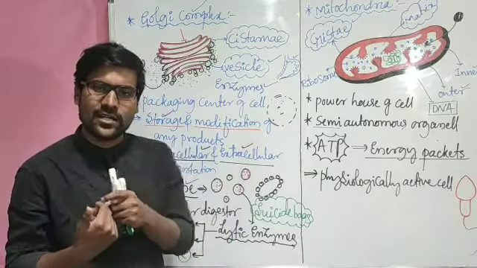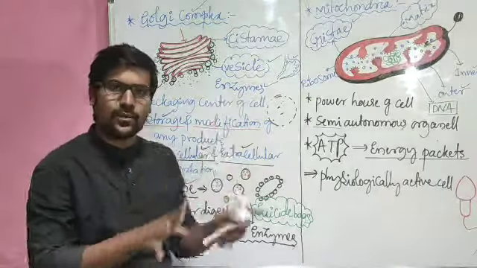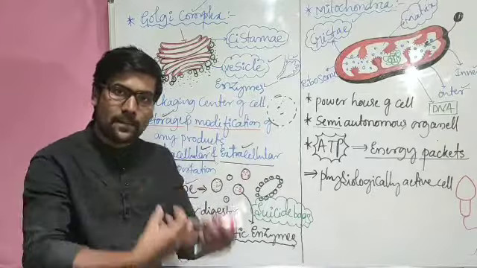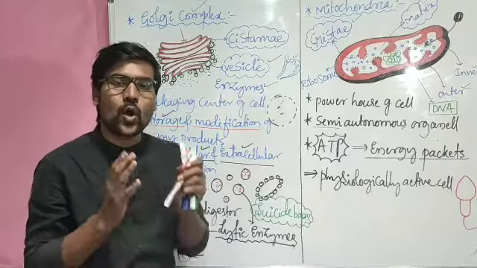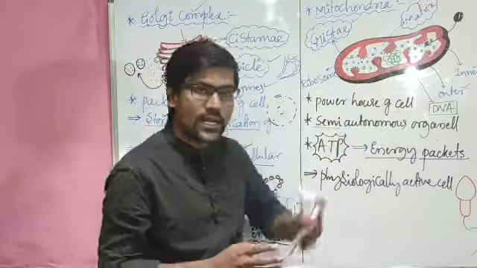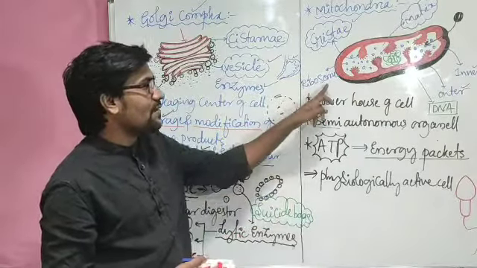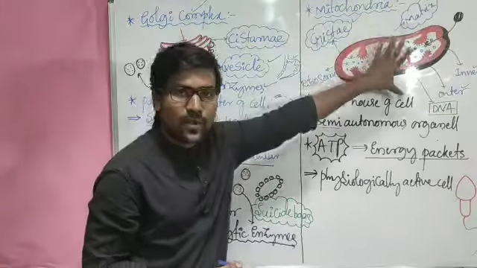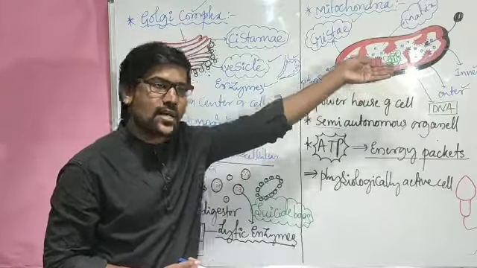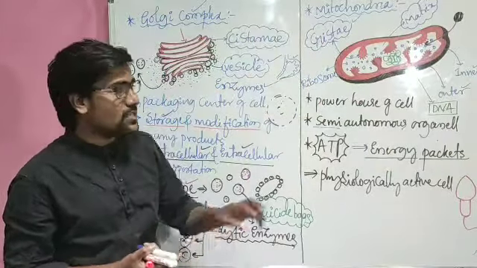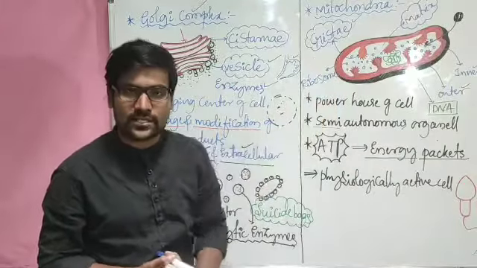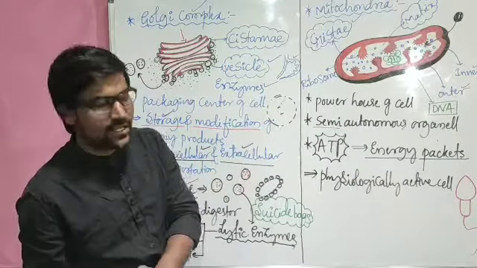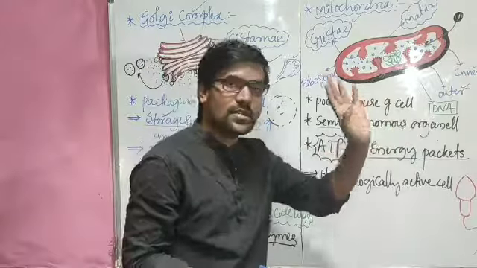If the cell is physiologically inactive or less active, then their mitochondrial number will be less. And keep one thing in your mind, mitochondria are duplicating, doubling, replicating, multiplying on their own. Why? Because they are having their own DNA. And one more thing, since they are having their own ribosomes, they will produce their own protein. Whatever protein is required by the mitochondria, those proteins are produced from that mitochondria itself. That means for protein production, it is not depending on others. So it is autonomous in that respect, but for other activities it is depending. Hence we will refer to it as a semi-autonomous cell organelle.